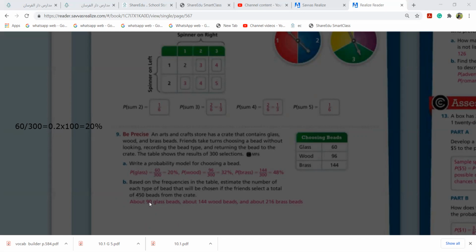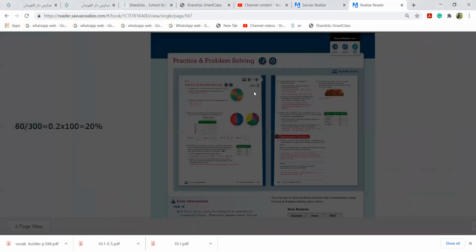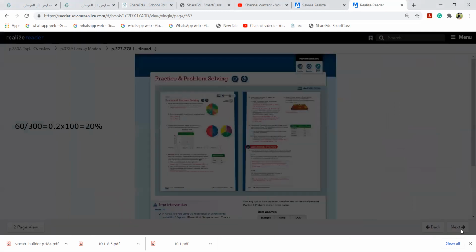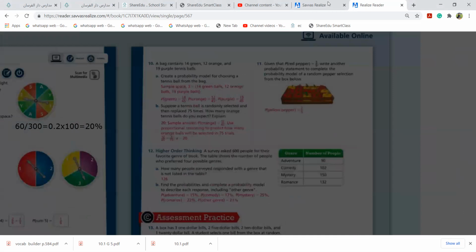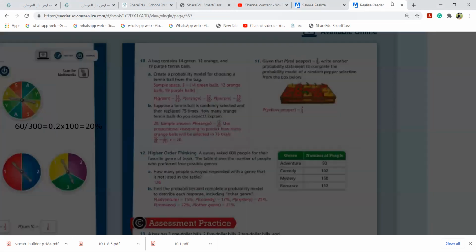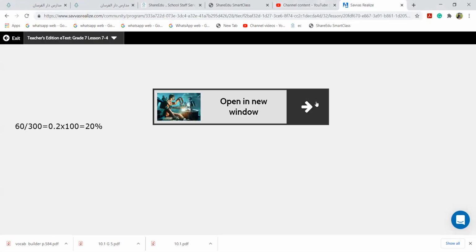Okay. I don't know what happened to this. Why is it black here?